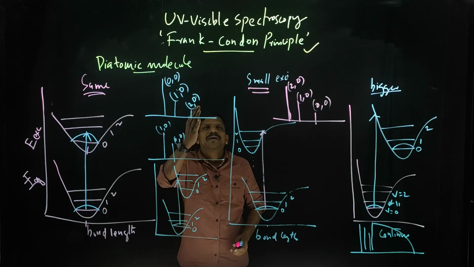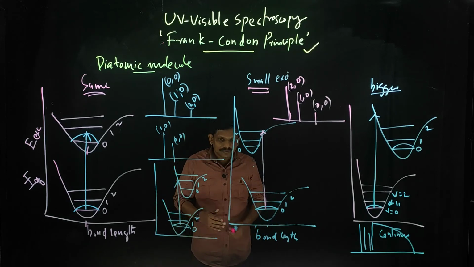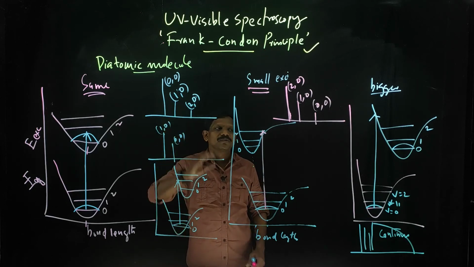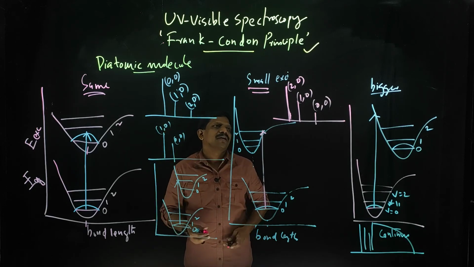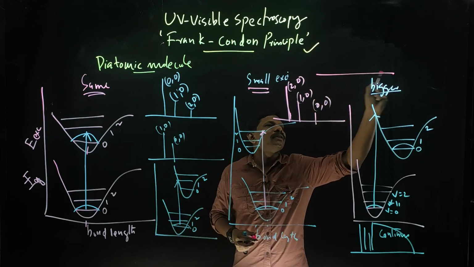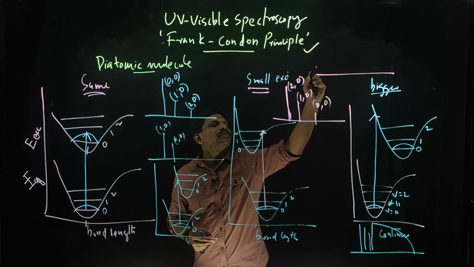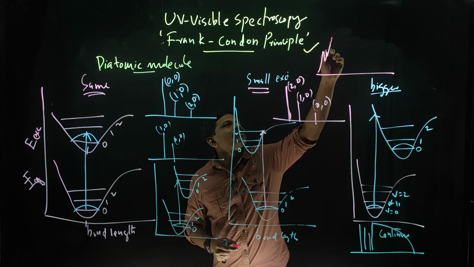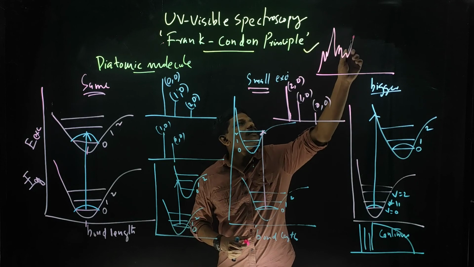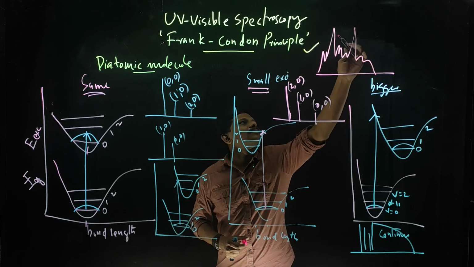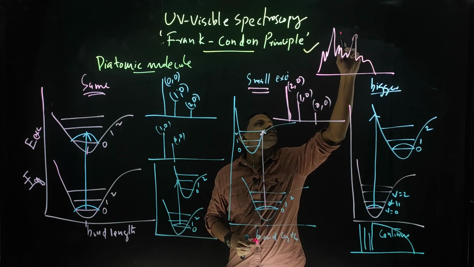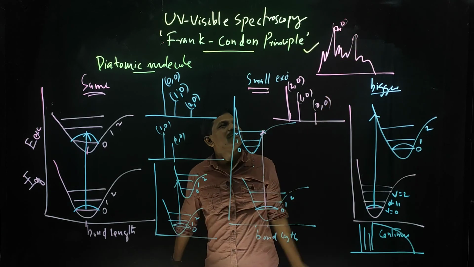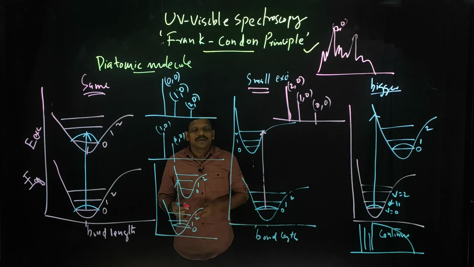That is actually the Franck-Condon principle, and you can see that it tells you about the intensity of different lines. I think I told you about the diatomic molecules. In the case of a diatomic molecule, you get a spectrum like this, maybe something like this. So this may be the 2-0 line or something, and some intense lines you also get.